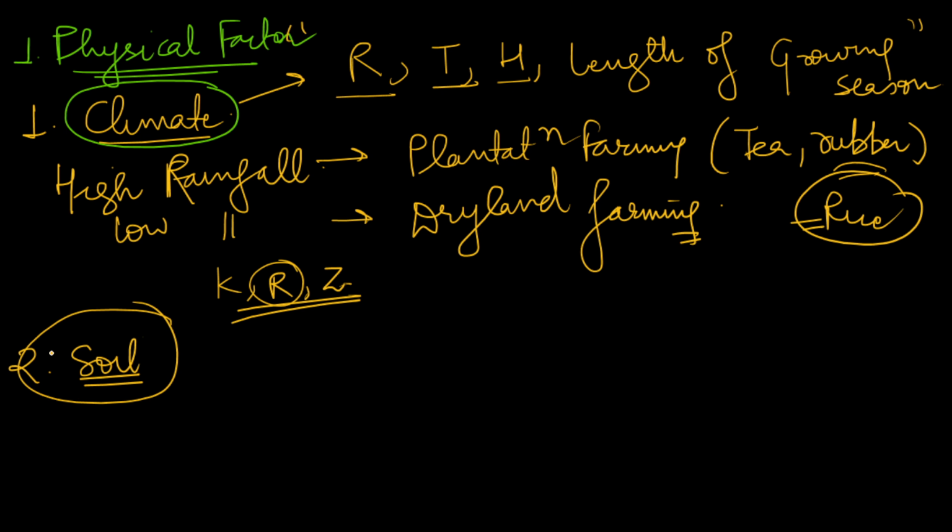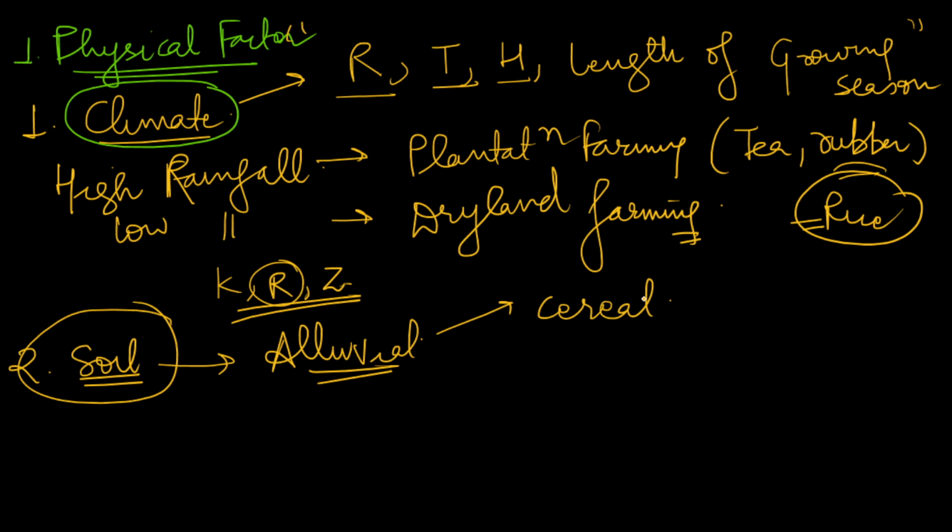Soil also has a direct effect. Suppose some places have alluvial soil, so it will promote intensive cereal cultivation. Some places have black soil, so it promotes cotton cultivation. In laterite soils we see plantation farming being done, so this you can mention.